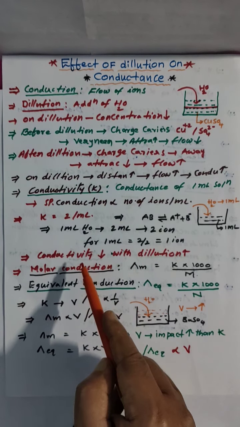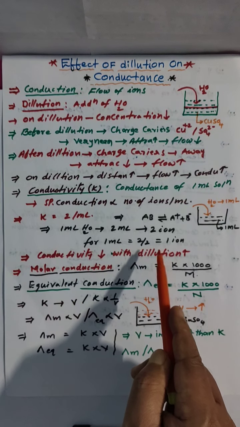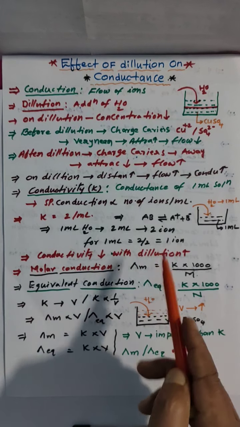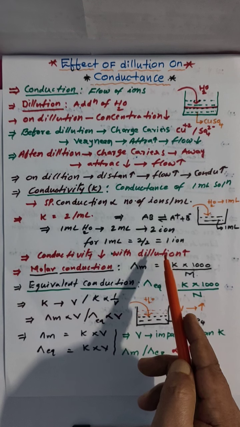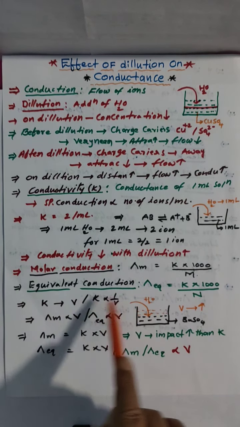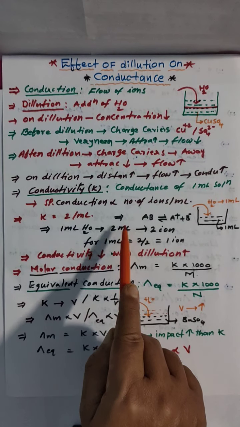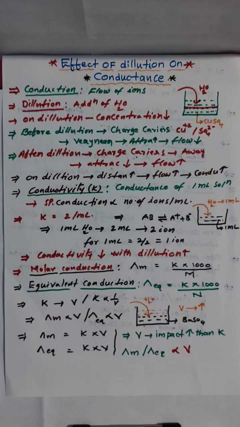And it is reverse here: if you are adding more moles of water, molar conduction and equivalent conduction are going to increase. Here K value decreases. So that is about the effect of dilution on conduction.